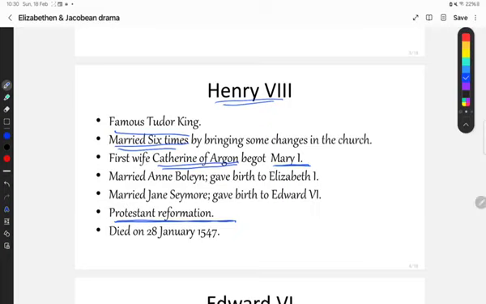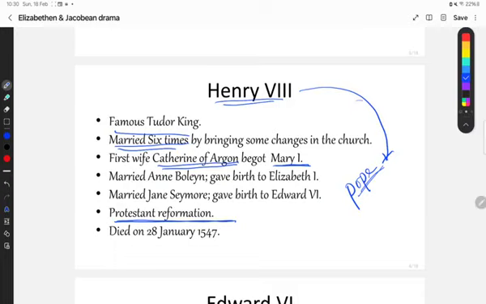So he was very much depressed and he decided to go for a second marriage. To go for the second marriage he needed permission from the Pope of the church, as at that time Roman Catholicism was in practice. Roman Catholic churches were there and the Pope was the supreme governor, the supreme leader of the church. So Henry the 8th approached the Pope of Roman Catholicism to get permission to divorce Catherine of Aragon and to go for the second marriage.